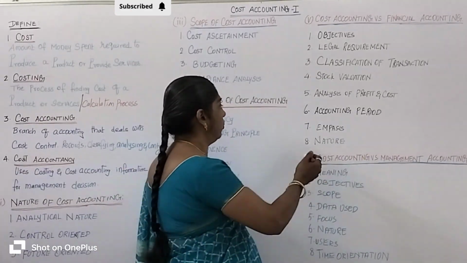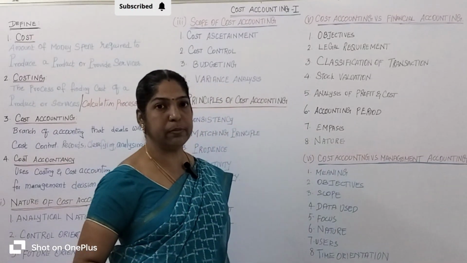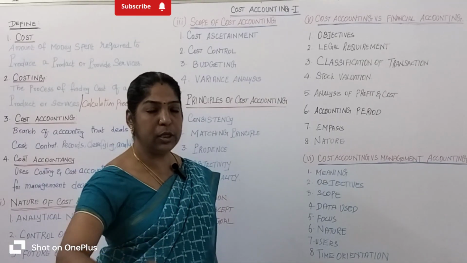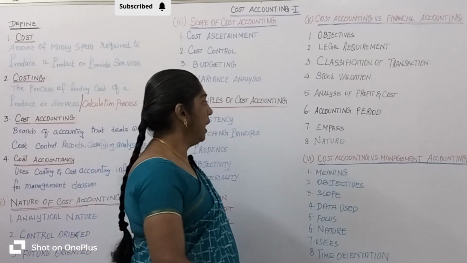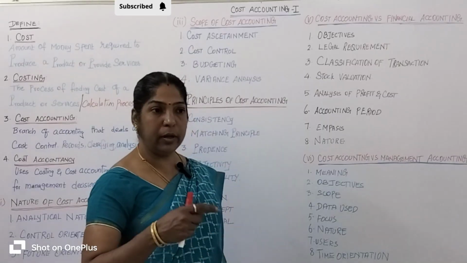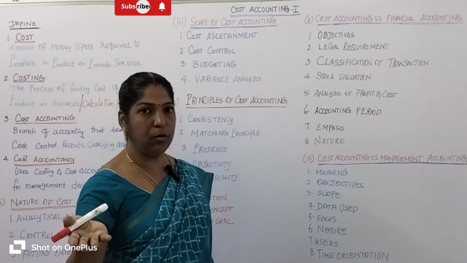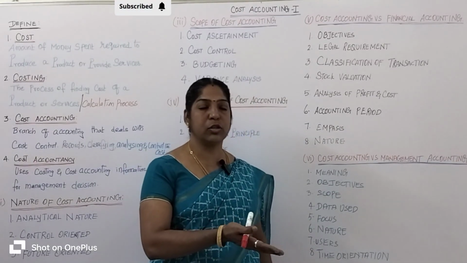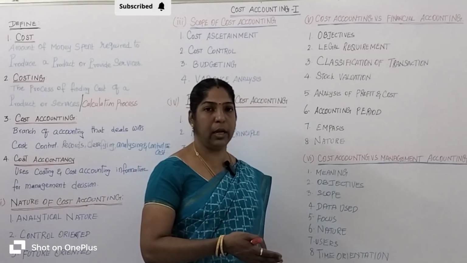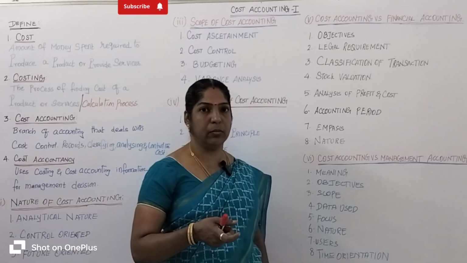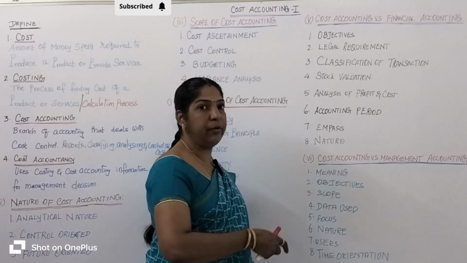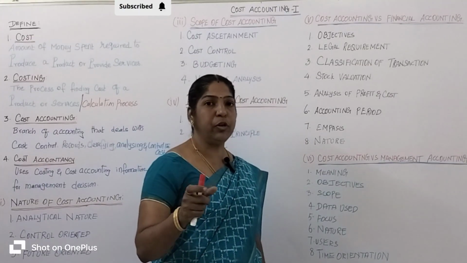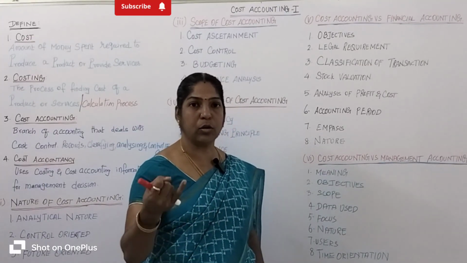Okay, let's come to emphasis. Emphasis means which area it focuses on. Cost accounting only focuses on reduction of the cost. What I said, cost accounting focuses on reduction of the cost: where it can be reduced, why labor cost increases. So it is analytical in procedure. Okay, so let's take the financial accounting. Financial accounting only focuses on profit and loss account. It prepares the profit and loss account and balance sheet.